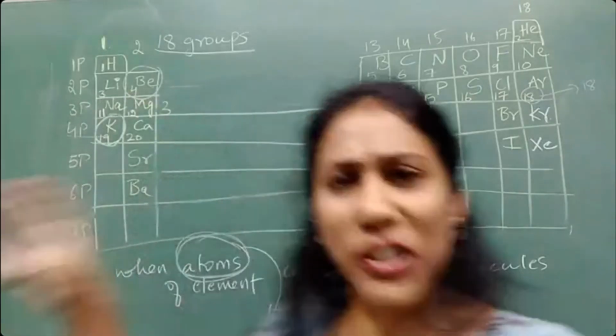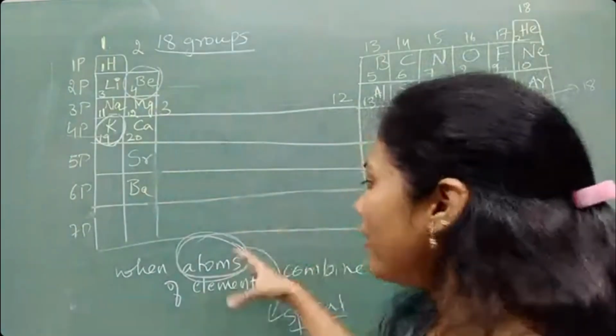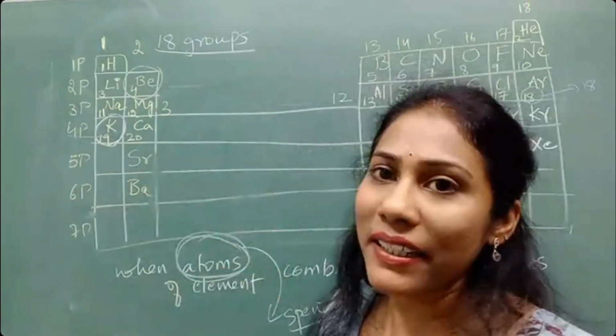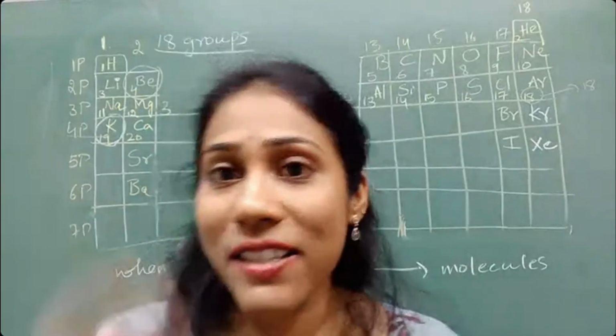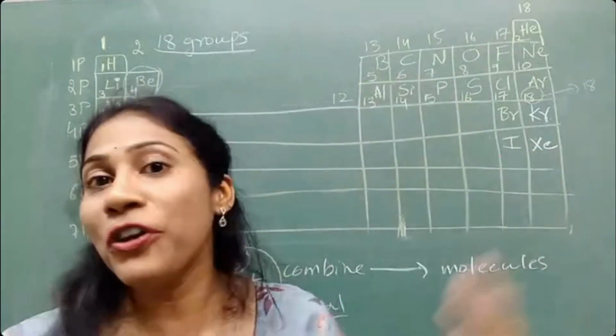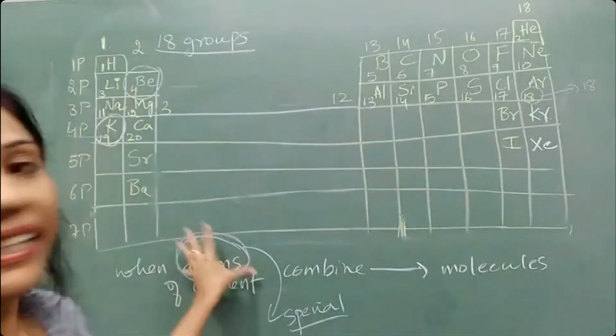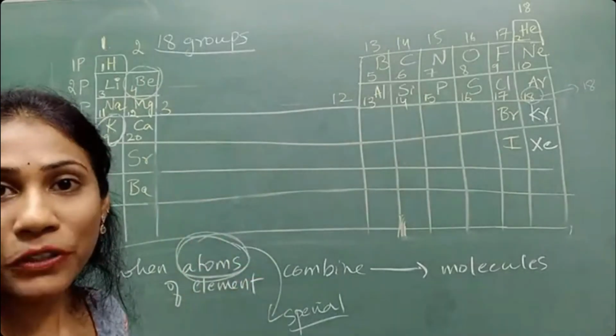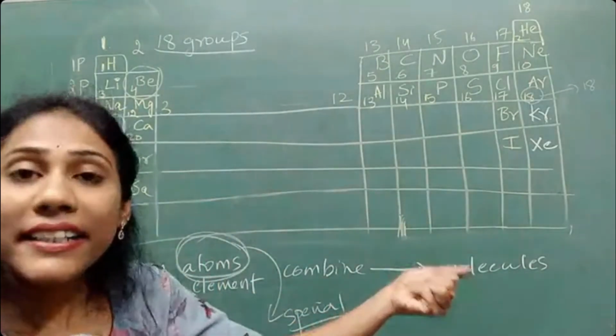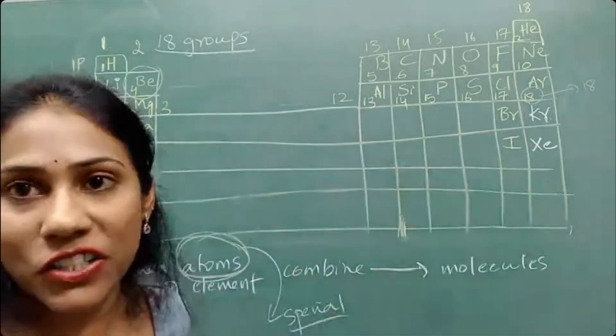What is so special inside the atom that makes atoms combine? Do you know the answers to these questions? How many of you know the answer? Why is an atom so special? Why does it have the ability to combine with each other?